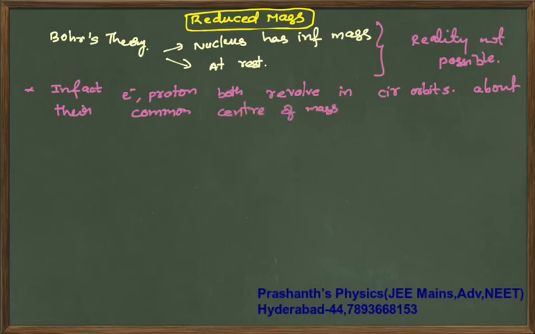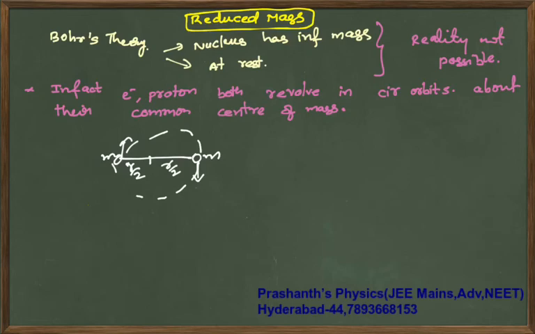So if that is the case, with respect to the center of mass, both the nucleus and the electron are moving. If they are identical, then it is a different story: the center of mass will be exactly at a distance of r/2, and the two particles revolve like this.